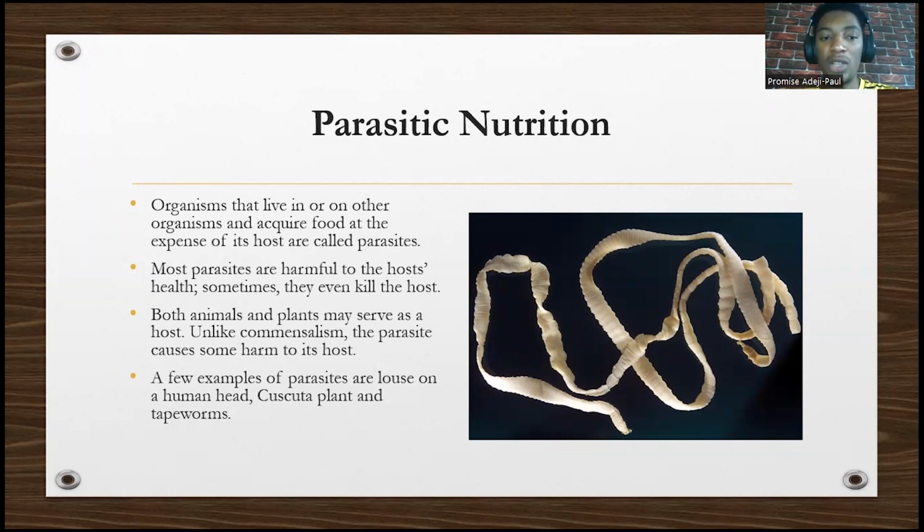And the organisms that suffer are usually called hosts. Most parasites are harmful to the host cells. Sometimes they even kill the host. Very, very harmful. Both animals and plants may serve as hosts. Unlike commensalism, where both of them gain, for parasitism, one will gain, which is the parasite, and the other one will lose, which is the host. A few examples of parasites are louse on a human head. That's an ectoparasite. They suck your blood and you lose. We also have dodder plant and tapeworms. Tapeworm is an endoparasite that is found inside the body of an organism.